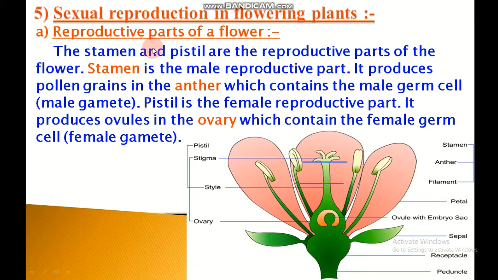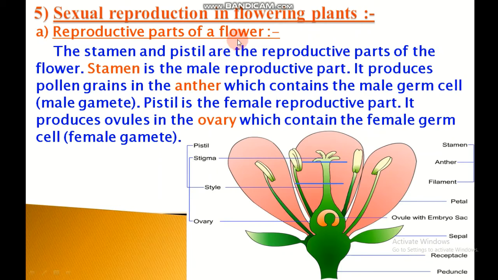Sexual reproduction. Sexual reproduction takes place by the combination of special reproductive cells called sex cells. Sex cells are of two types, male sex cells and female sex cells. In sexual reproduction, a male gamete fuses with a female gamete to form a new cell called a zygote. This zygote then grows and develops into a new organism. Sexual reproduction in flowering plants.